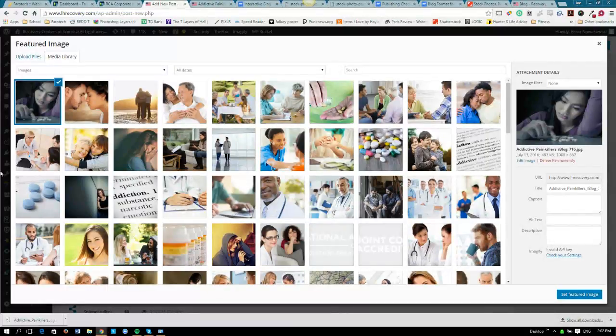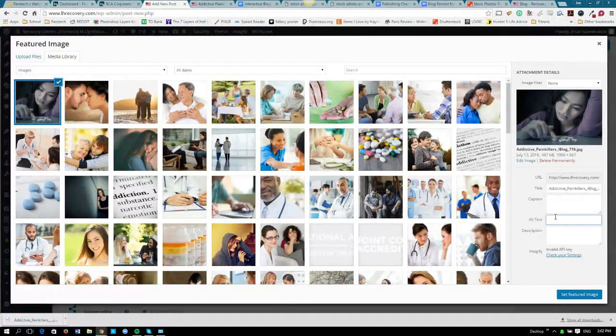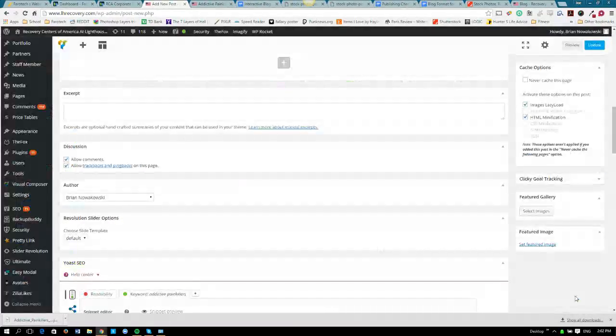Now that it's loaded, we have to make sure that we fill in the alt text right down here before we actually set the featured image. And the alt text is going to always be the focus keyword, also known as just simply keyword. Copy that and place that in the alt text, and set featured image. All right, so that's in there.